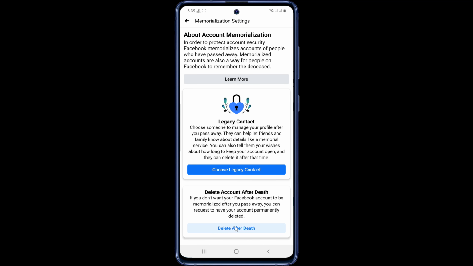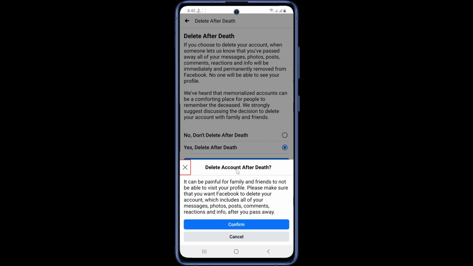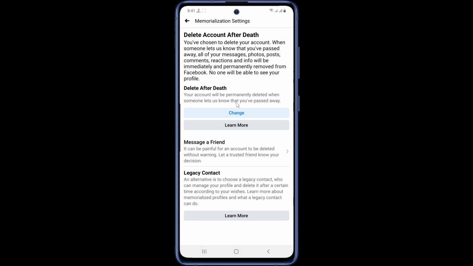If you don't want your page memorialized and would prefer that your page be deleted after you pass away, scroll down and tap Delete After Death. Then select Yes, Delete After Death. Tap Save. Then tap Confirm. If you'd like to let a friend know that you've chosen to have your page deleted when you die, tap Choose a Friend to pick someone. If not, tap Skip. Your settings will then be saved.